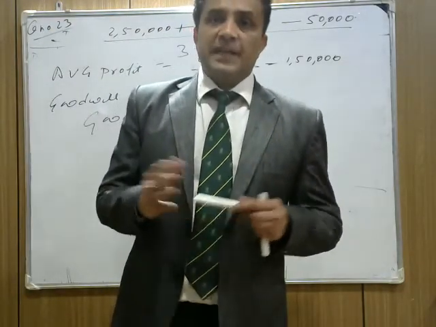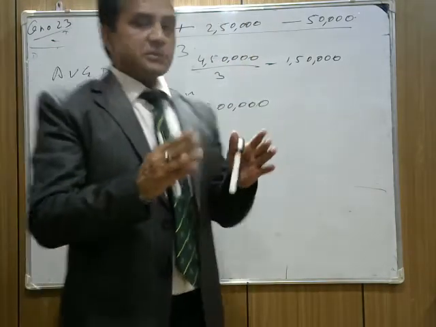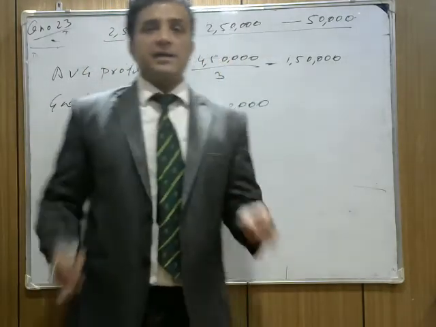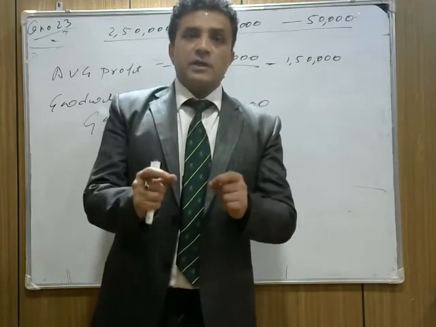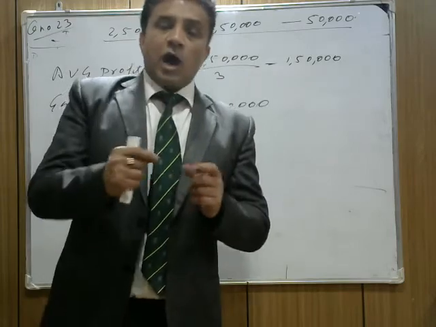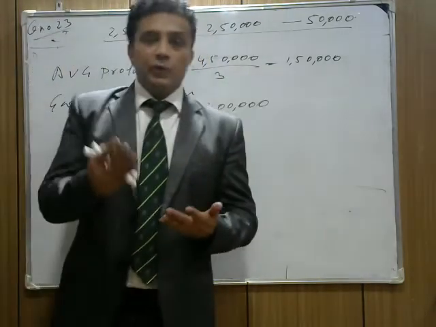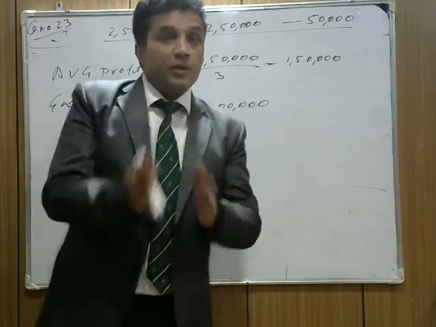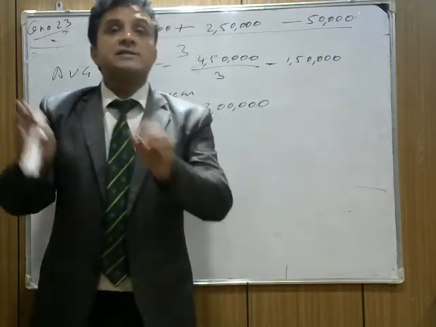Goodwill is 3 lakh. Now, how do we divide the goodwill? As per Accounting Standard 26, goodwill cannot be shown in the books unless it was purchased. In this case, we did not purchase it. Goodwill arises in the question at the time of change in profit ratio. Now, how will it be distributed among partners? What is the treatment of goodwill? We know that we need to find the sacrificing ratio or gaining ratio in order to distribute goodwill, because goodwill cannot be shown in the books, as mentioned in Accounting Standard 26.